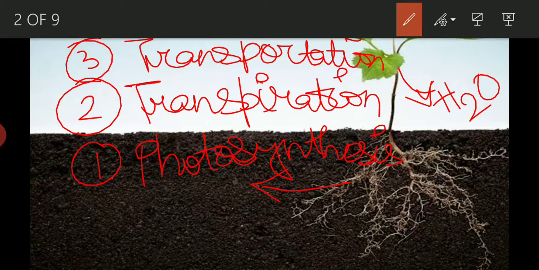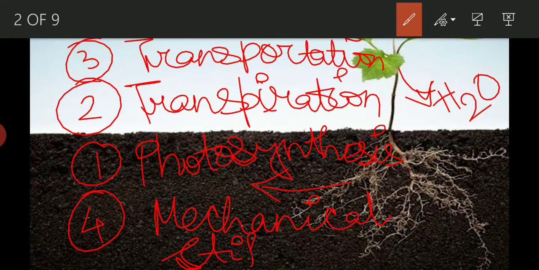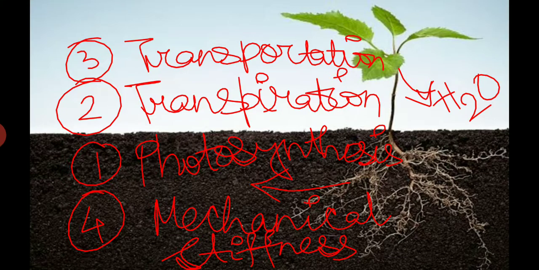And the fourth point is mechanical stiffness. This is also an important point. Why? Because water actually provides the stiffness. It makes the plant's tissues tight. So that's why water absorption is very much necessary. So for photosynthesis, transpiration, transportation and mechanical stiffness, water absorption is very much required.